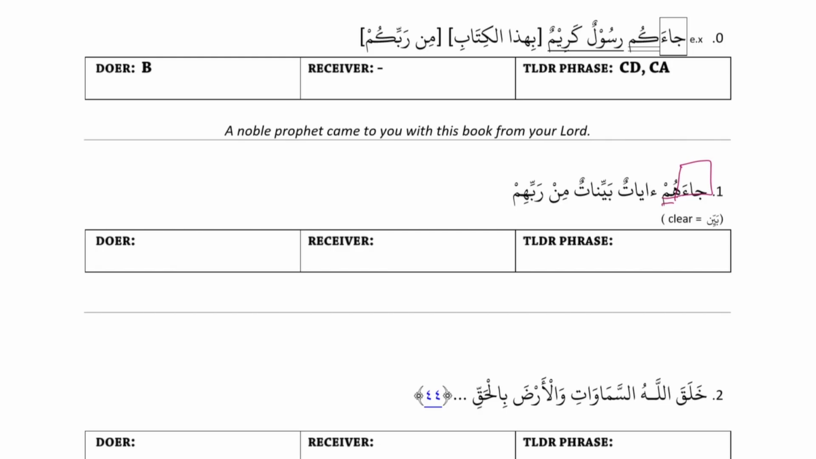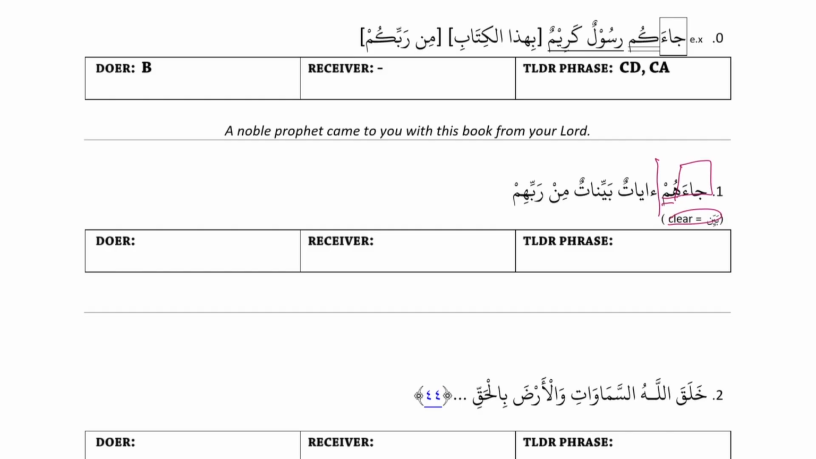Hum and ayatun don't have a relationship because hum is specific, ayatun is general. And then ayatun and bayinatun are both general. And ayat is a noun, bayinat. What does bayinat mean? It's right there in the parentheses for you. Oh, clear. Yeah, so clear is a description. So ayatun bayinat is a descriptive.